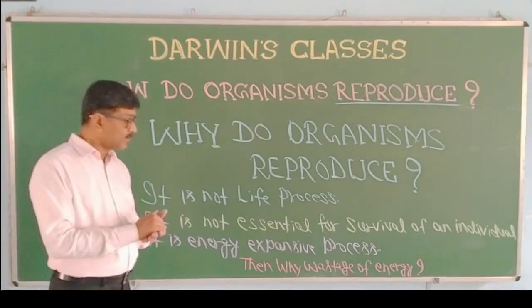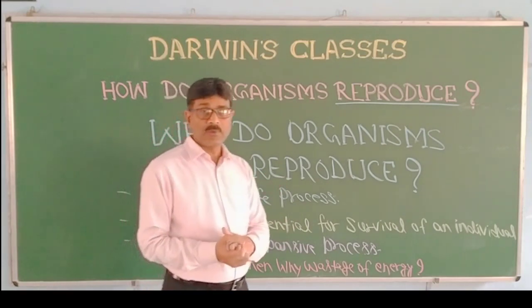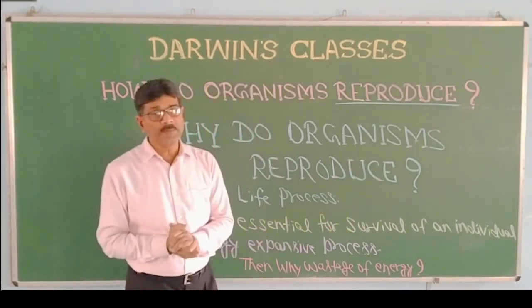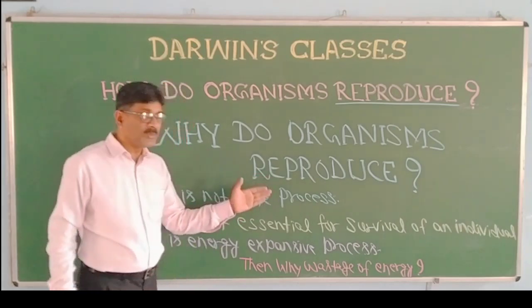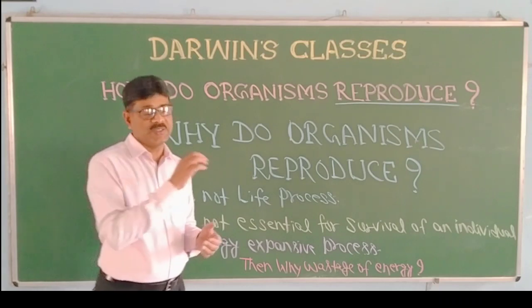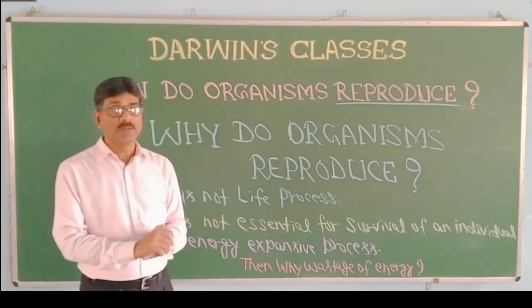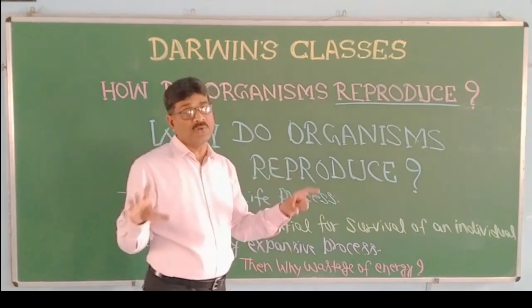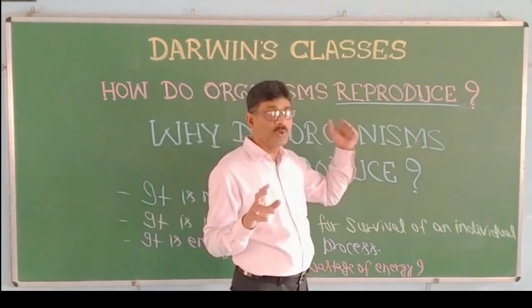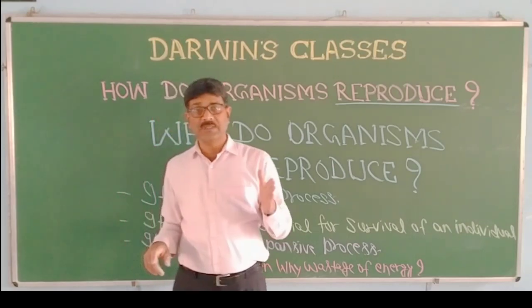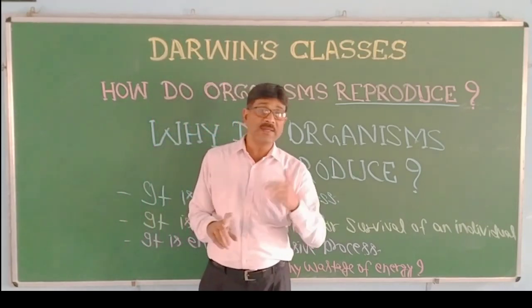Then the question comes, why should it be there? Why is there wastage of energy? It is meant not for an individual, rather it is meant for a species. It is meant for the population. Reproduction is essential for the continuity of race. If there is no reproduction, there will be no continuity, and no species wants to become extinct.